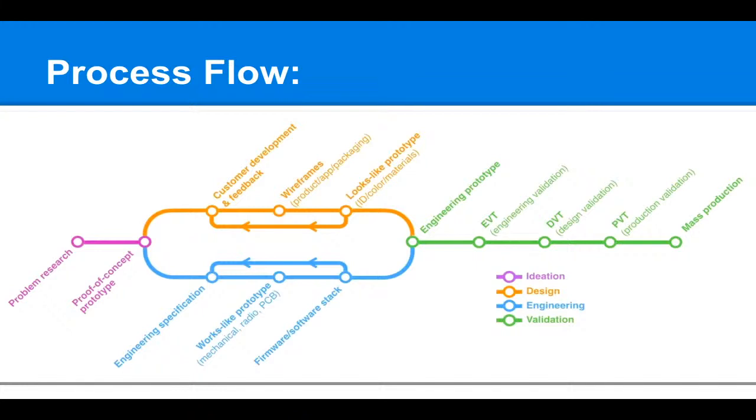Once your engineering prototype is done, you can validate it using the EVT. EVT means engineering validation test. This is a test where you test your design, like how the product handles strength and all these things. Similarly, you will validate the design test, and likewise the production test too. Once everything is valid, you can go for mass production. These are the basic outlines, and we will talk about all these things in detail in the description.